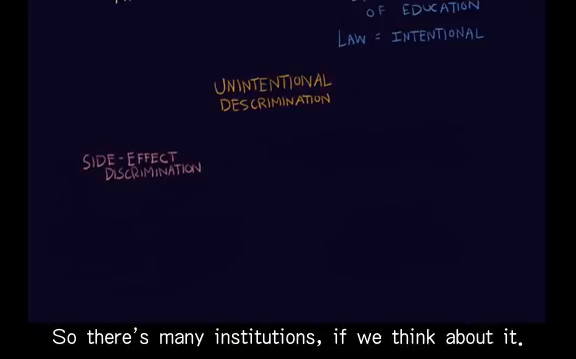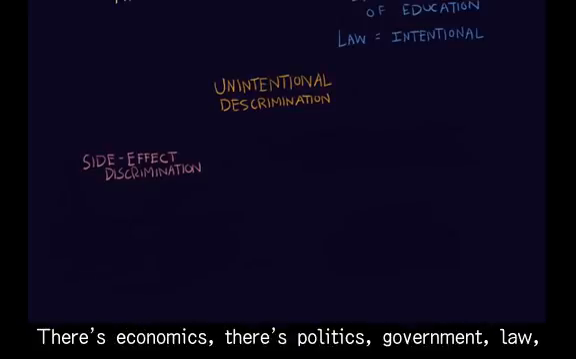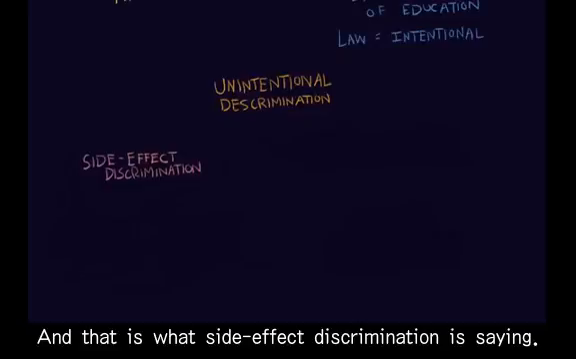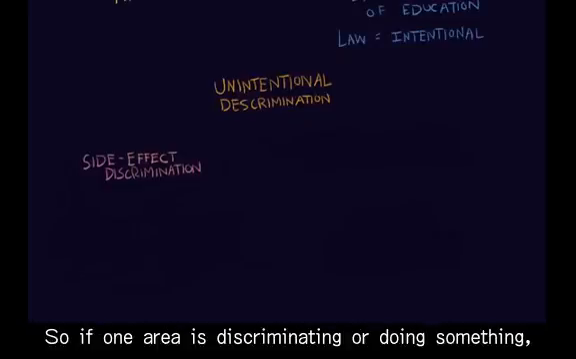There are many institutions, if we think about it. There's economics, there's politics, government, law, business, medicine. We have all sorts, and they all are interdependent and related in some way. And that is what side effect discrimination is saying. So if one area is discriminating or doing something, it can affect another. So let's take a look at this example.